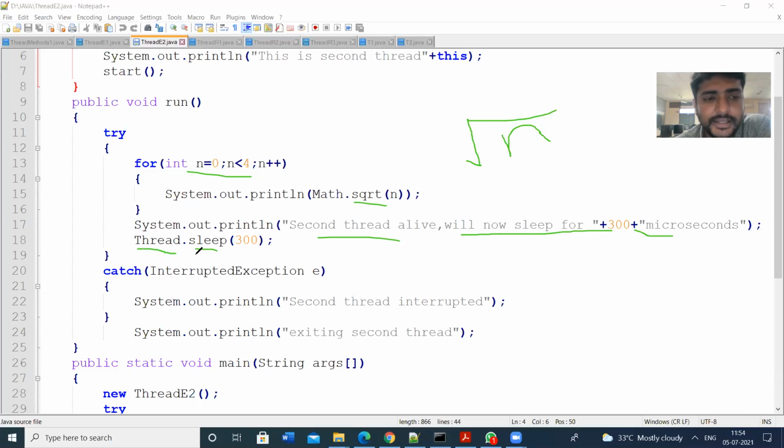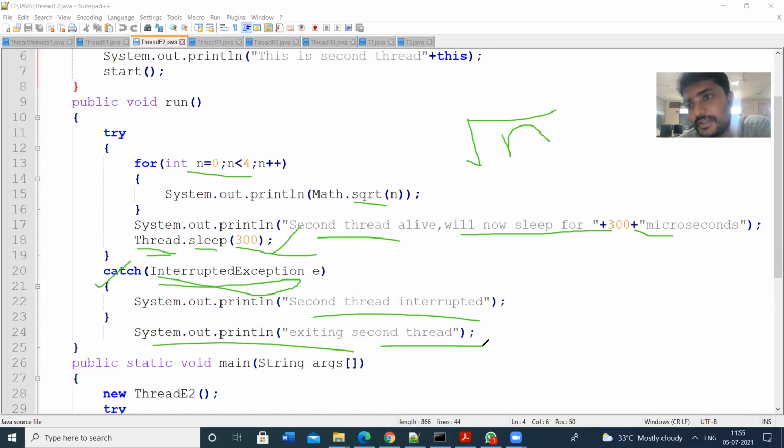The sleep method is a static method, so by using the class Thread, we can directly access it, Thread.sleep. After that, in the catch block, for any InterruptedException, we print that the second thread is interrupted. After that, we are exiting from the second thread. So we have closed the run method.